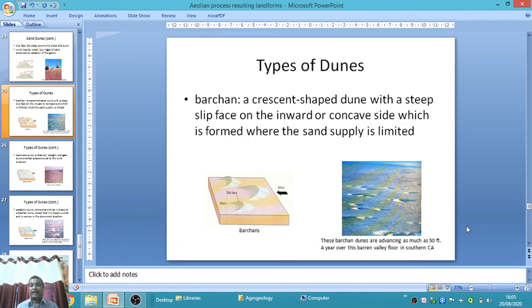Types of dunes. Barkhans are one example of types of dunes. They are crescent shaped curved dunes with a steep slope face on the inward or concave side, formed where the sand supply is limited. Where the sand supply is limited, crescent shaped structures form, called barkhans. You see this diagram, barkhans. It is a very important depositional landform of desertic areas.